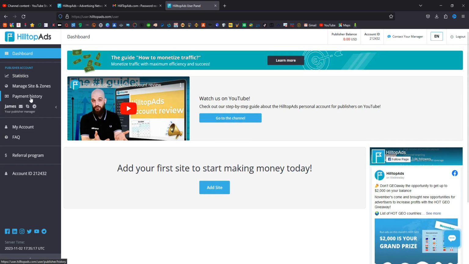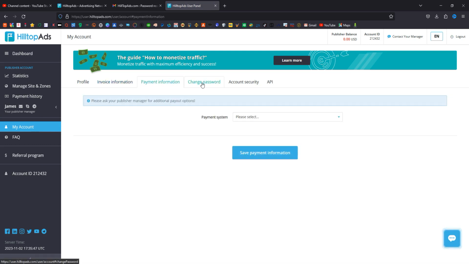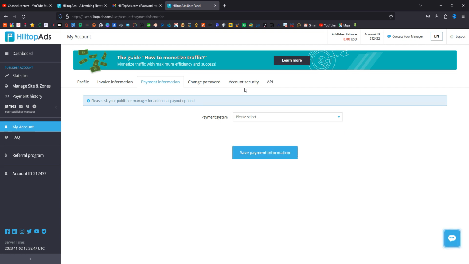So what we need to do right now is to go to the section where it says my account over here, and then with my account you can decide to update everything over here, because you can even choose the payment system over here, because most people are very curious about how they can withdraw their money. But first of all, let me go to site and zones, and you can see them over here.